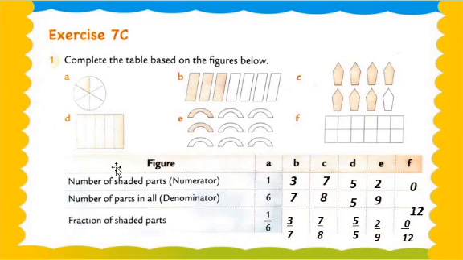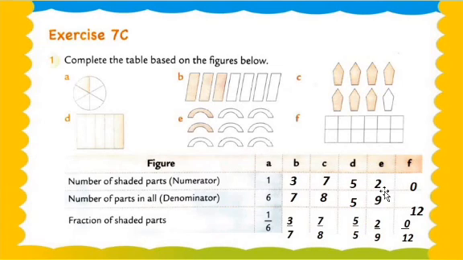Now we move on to question number D, but it's not very clear. It is a square. In the square there are a total of 5 blocks and 5 parts, and all whole blocks are shaded yellow. So 5, 5. Okay, so what is the answer? 1. Okay, 5, 5 means 1. 5 upon 5 is equal to 1. Okay, it means the whole part is shaded by the same color.